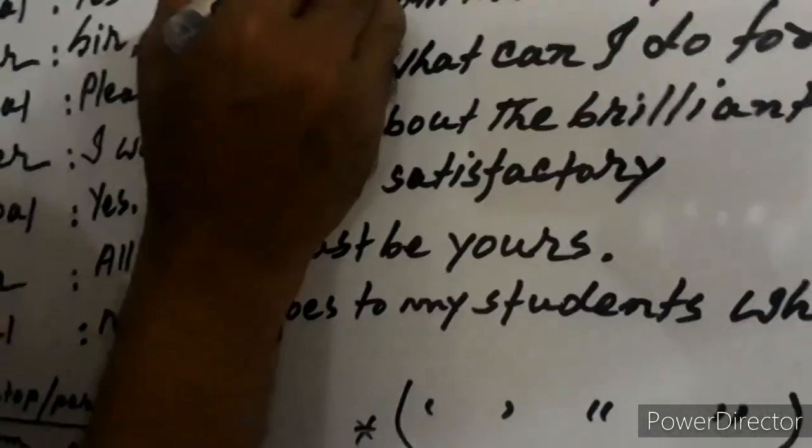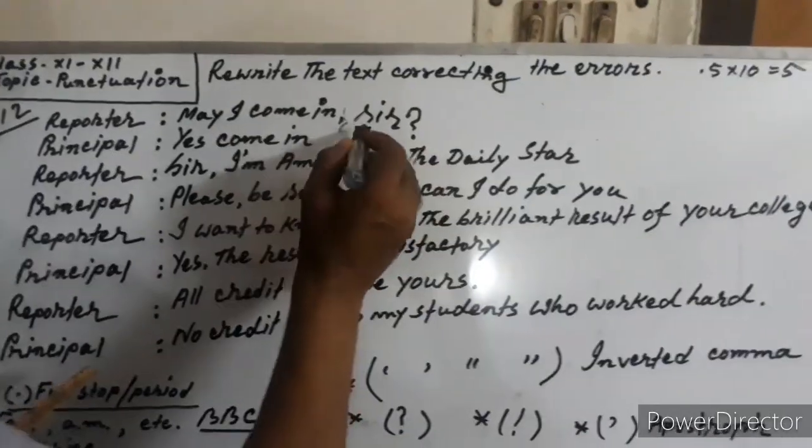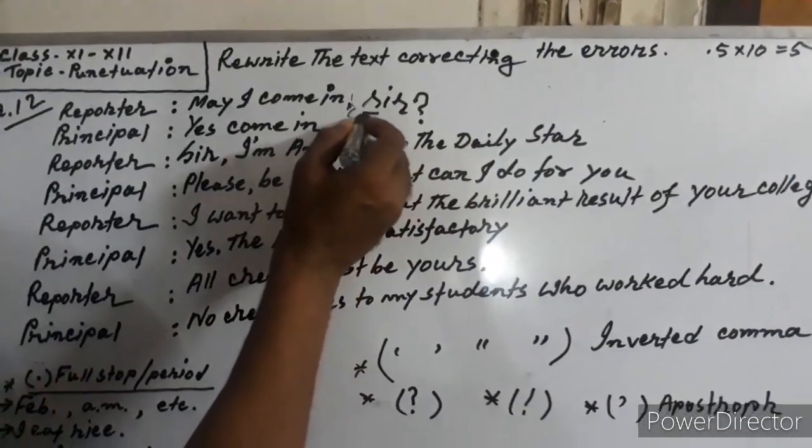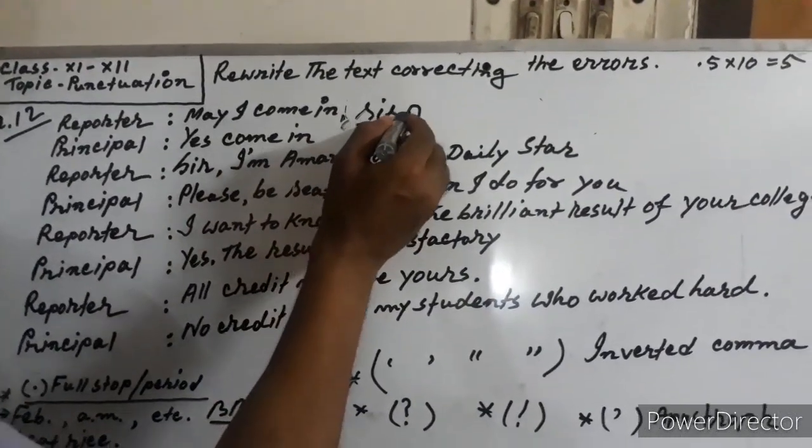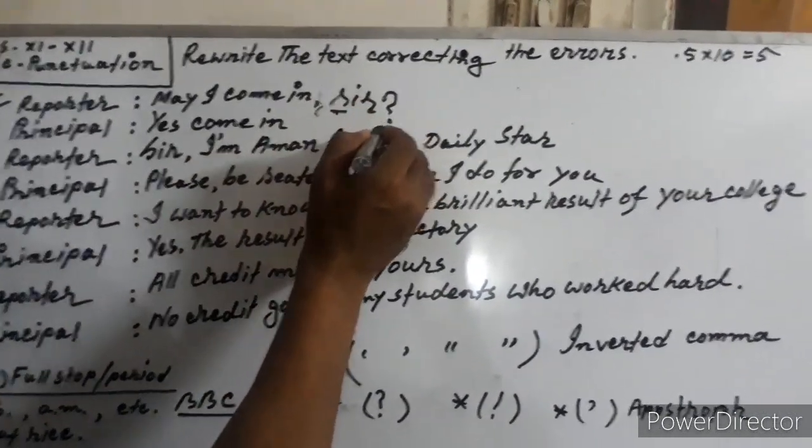May I come in, comma, S capital letter, sir, S small letter, underline, and here question mark, underline.